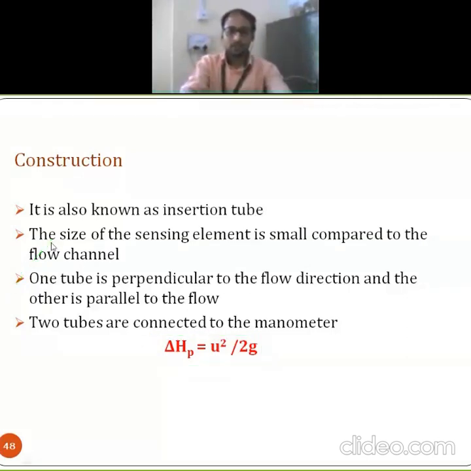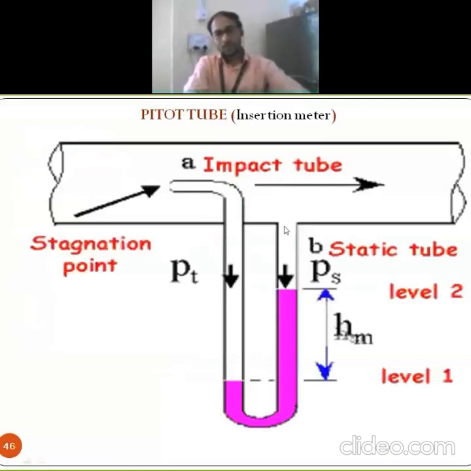And when we are dealing with that tube, that is this manometer. Considering this B point or this tube, it is simply perpendicular to the flow of fluids. This is perpendicular, this is parallel. Okay, got this one? So this tube is parallel, and this is perpendicular to the flow of your fluid, right?